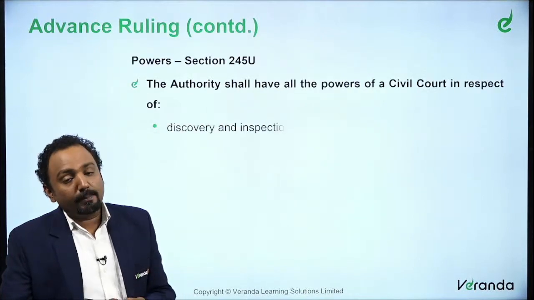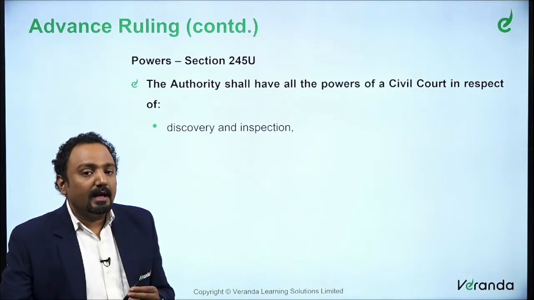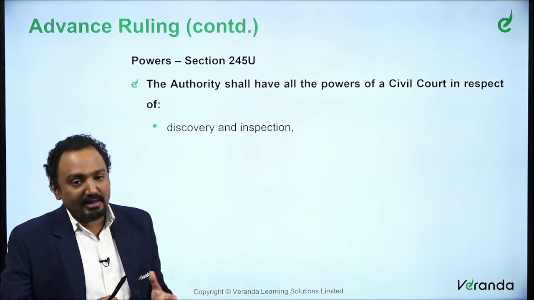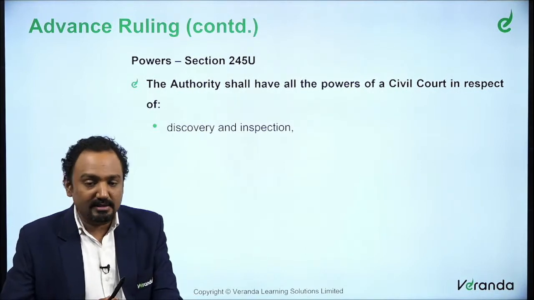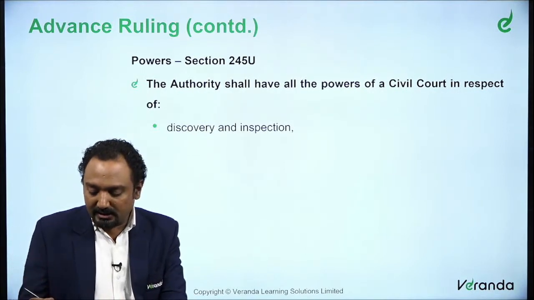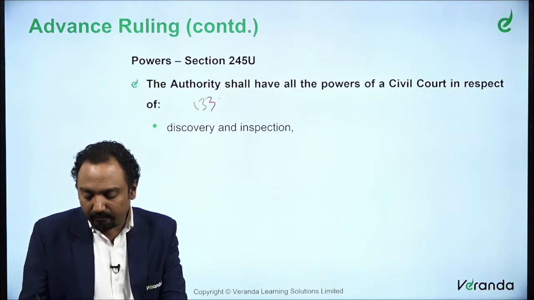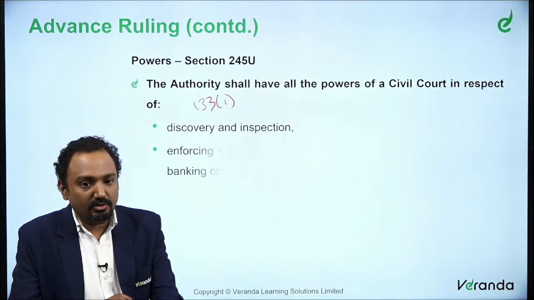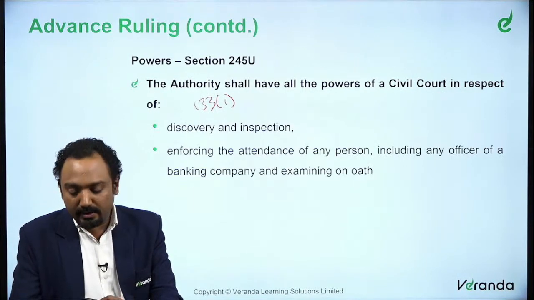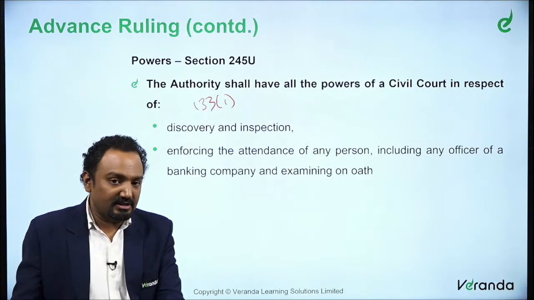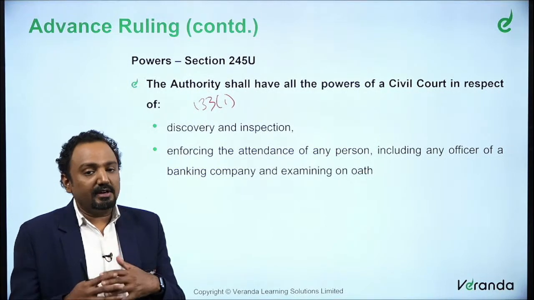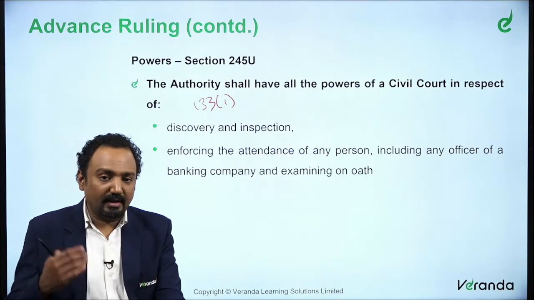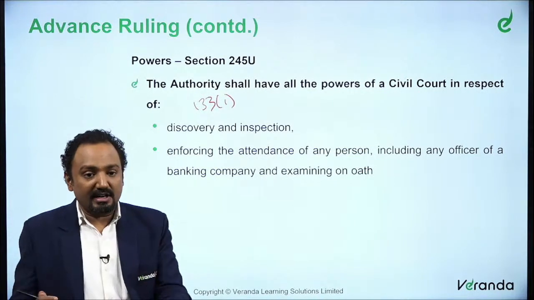Now, what are the powers? We said he can examine, he can call an assessee and all those things, right? Generally there is section 133(1) in your general civil court laws, not your Income Tax Act. The power provided is discovery and inspection. You are free to discover information and inspect information.